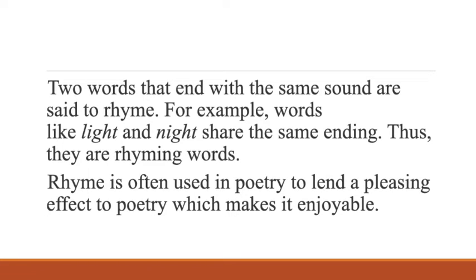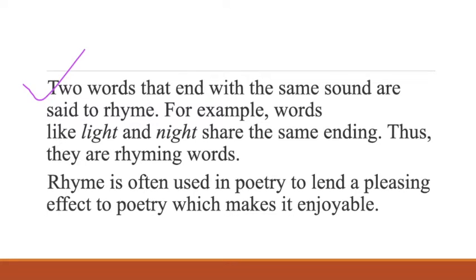At a lower level, you must have seen how children recite the poem "Twinkle Twinkle Little Star" and other poems. Two words that end with the same sound are said to rhyme. If two words are ending with the same sound, we say that the words are rhyming.